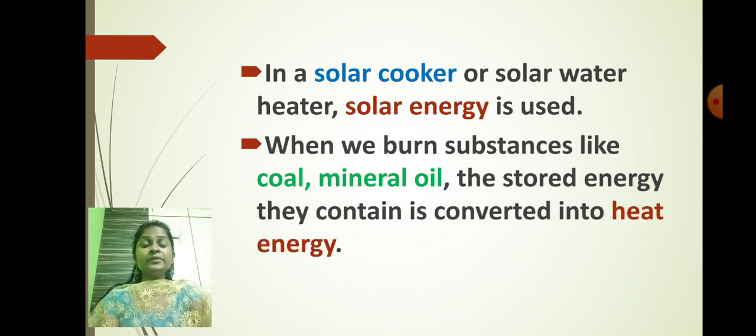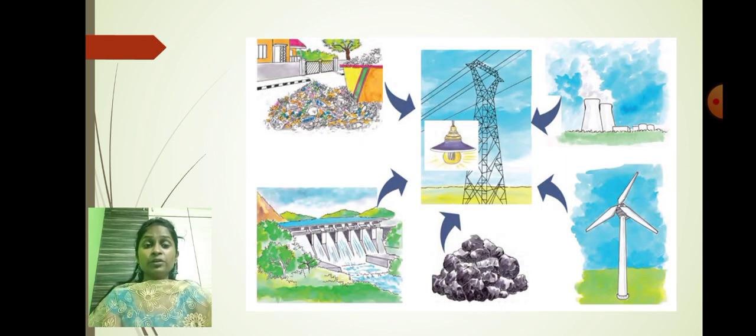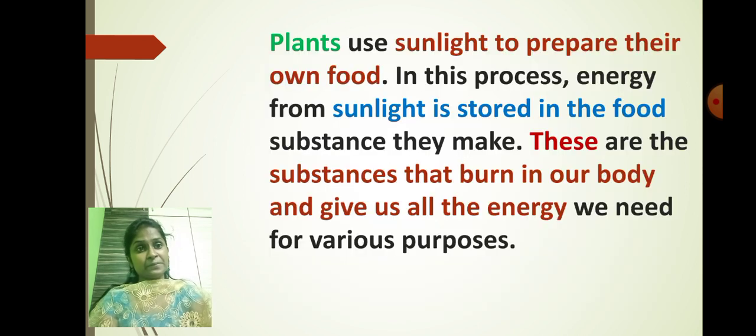And again we have learned that whenever we burn coal or mineral oil, they release heat energy. And what else have we learned over here? You can see that water, coal and the windmill are all used to generate electricity. And we have learned that plants use sunlight to prepare their own food material, and in this process the energy from the sunlight is stored in the form of food.